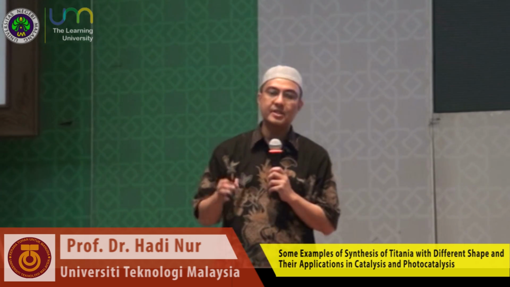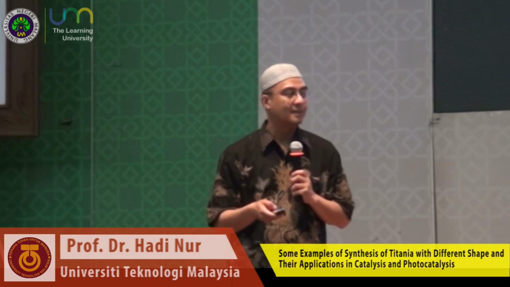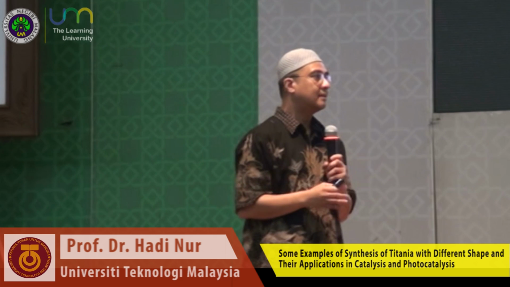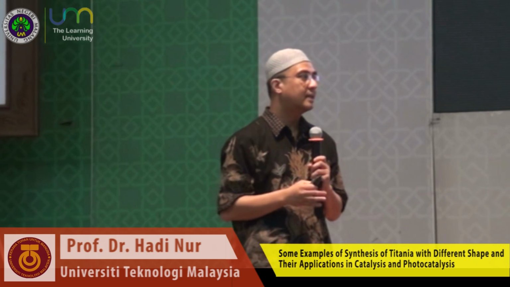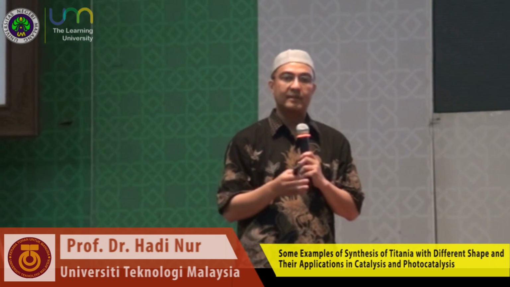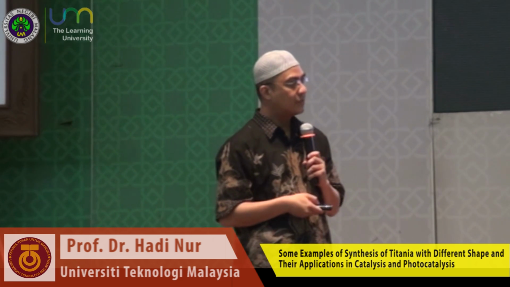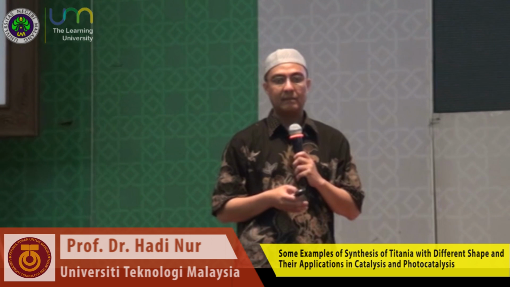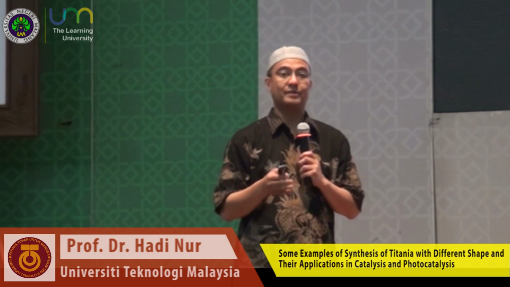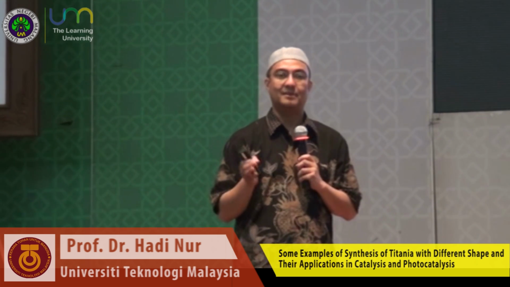So some researchers believe that titanium dioxide with high crystallinity can prevent the recombination process. And number two, high surface area. Is it true or not? That is still debated until now.